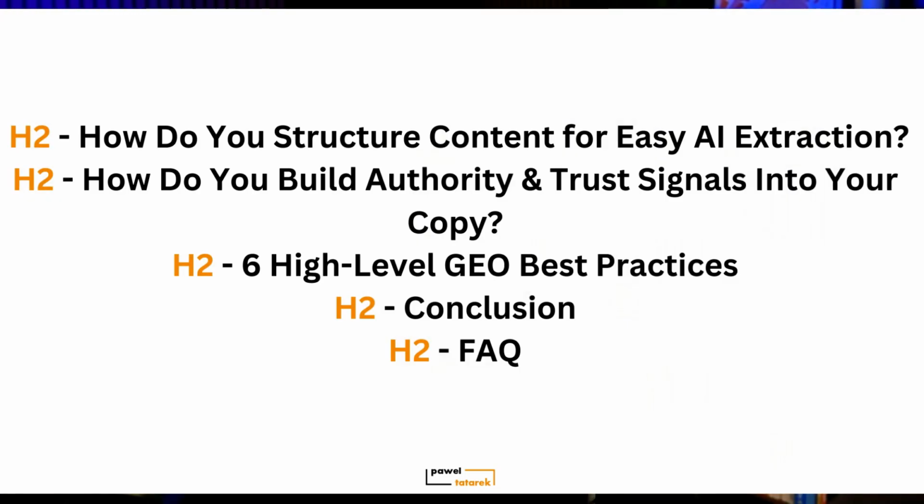Breaking the articles into clear H2, H3 sections with descriptive headings makes it easier for AI bots to understand content structure and relationships between ideas and to find relevant chunks. That's why I've divided my blog article about AI search optimization into 3 main H2 sections, each on a different aspect of GEO. One is about structure, one about authority, and one about high-level best practices. And then there's a conclusion and an FAQ section.